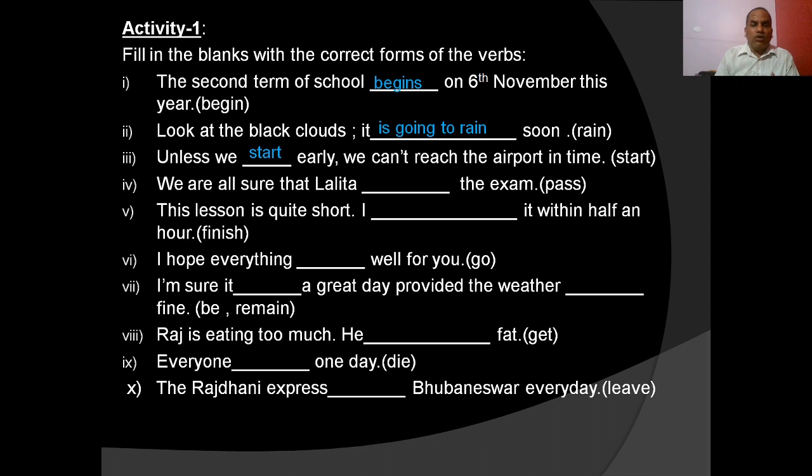We are all sure that Lalita will pass the exam. Why? We are all sure. When sure is there, or I hope, I think, I believe, I'm sure, I'm afraid, then plain future will or shall is used. So we are all sure that Lalita will pass the exam.